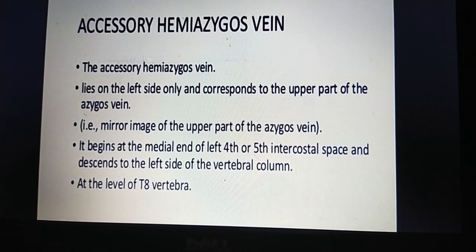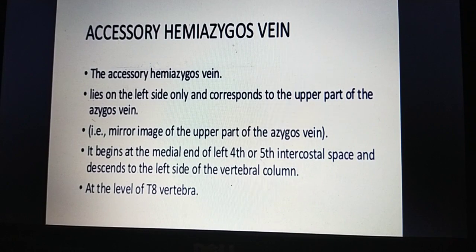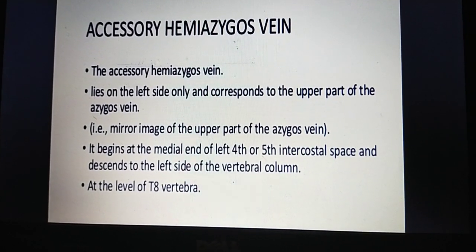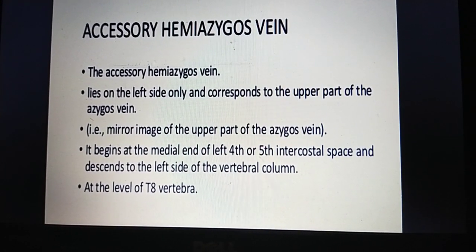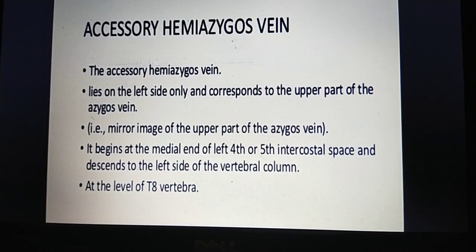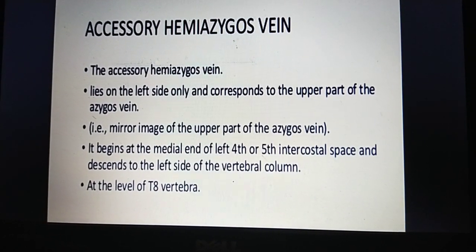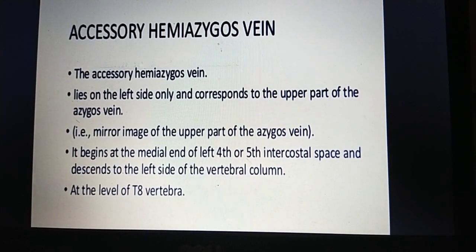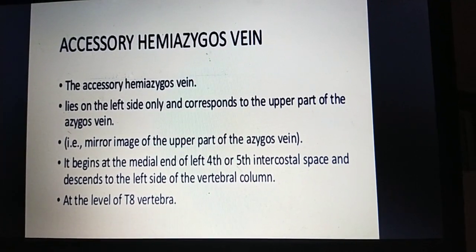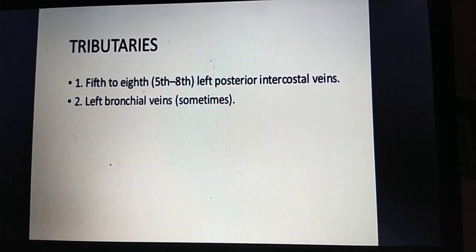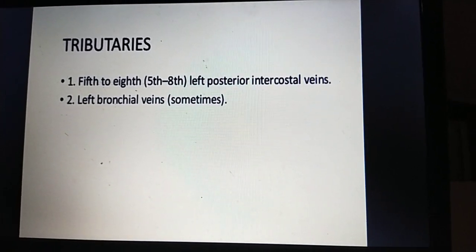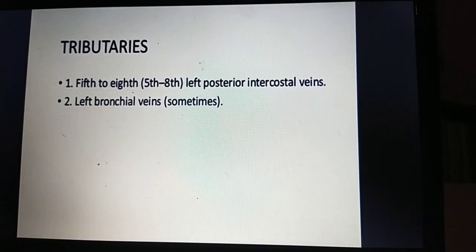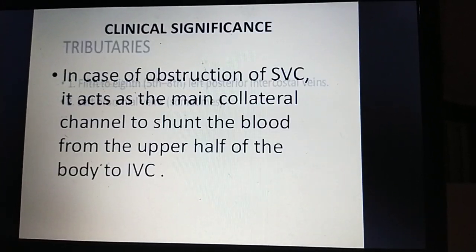That is the mirror image of the upper part of the azygous vein. It begins at the medial end of the left 4th and 5th intercostal space and descends on the left side of the vertebral column at the level of T8 vertebra. Tributaries are the 5th to 8th left posterior intercostal veins and left bronchial veins.